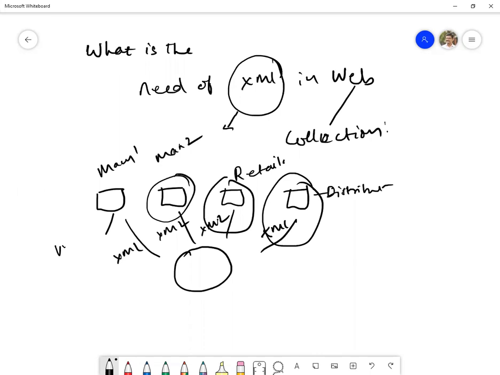Like this, clubbing of all the environments, different platforms and different types of features, makes the internet or the communication happen. So the distributor is communicating with the retailer, and the retailer is communicating with the manufacturer. Like this, the communication will be established in the form of XML data. So the proper data will be used here.